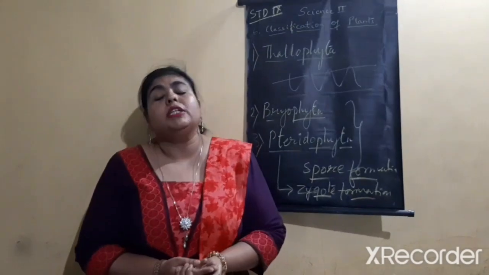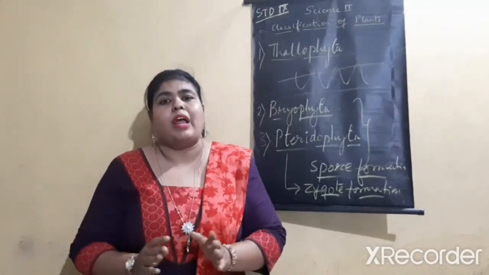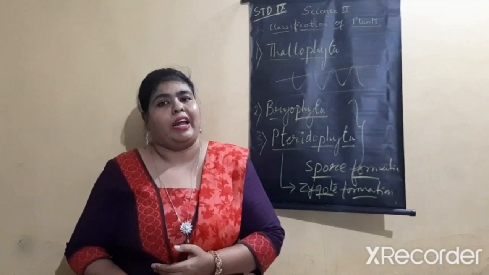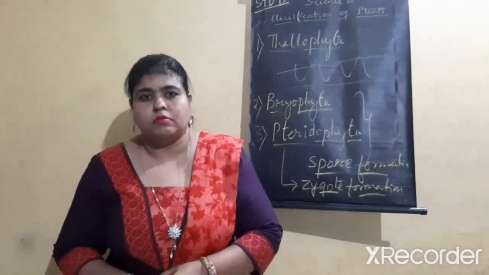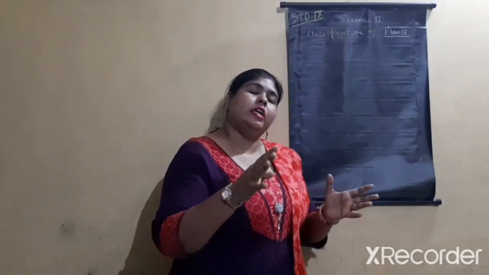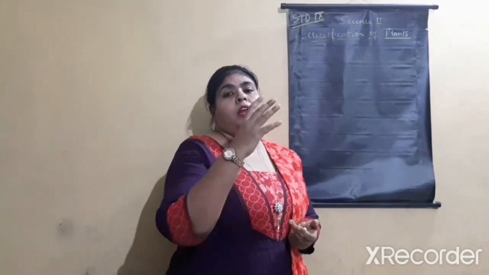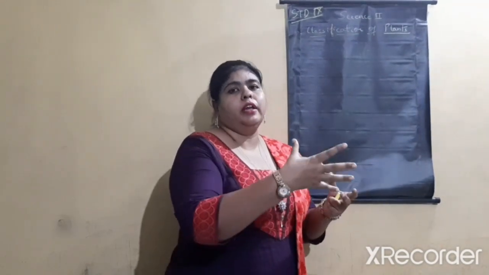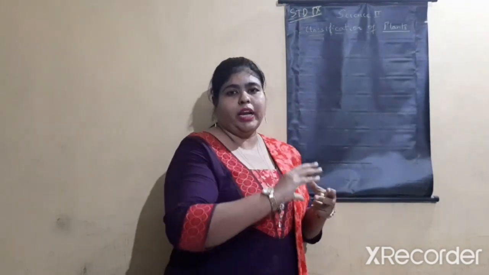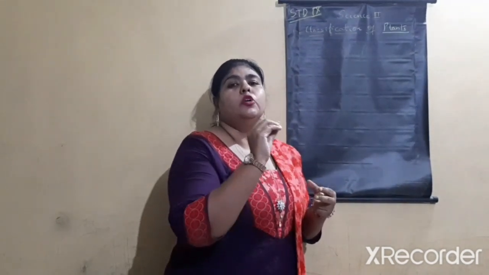Now the next group is phanerogams. Cryptogams is over. Now we'll discuss phanerogams. Before starting phanerogams, I will give you a small example. Most of us keep a kalash at our home. Now on that kalash we keep a coconut. Normally when we make chutneys, we know that inside the coconut there is a white material known as giri and a nutritive liquid known as coconut water. These two help the coconut to grow. Correct? Have you seen this in front of you?